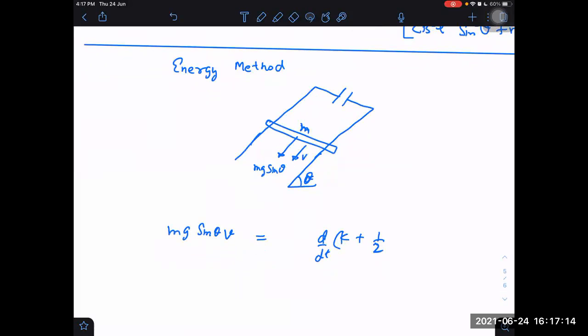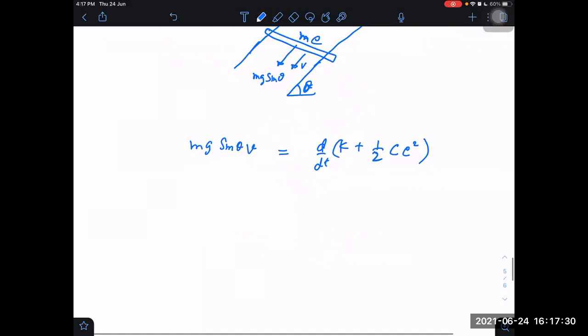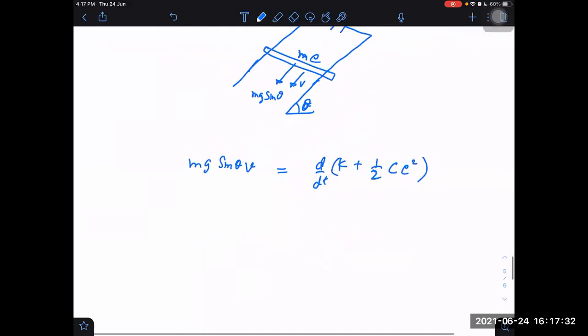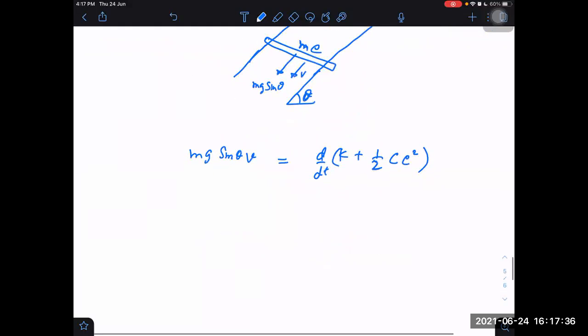So this power given by gravity will be converted for what purpose? Rate of change of kinetic energy plus rate of change of potential energy. What is the potential energy? Half CV square. Normally we write that, but EMF I am writing E, so half C E square. Is it okay? Yes, sir. Right? And the magnetic field is in which direction? It is in this direction.